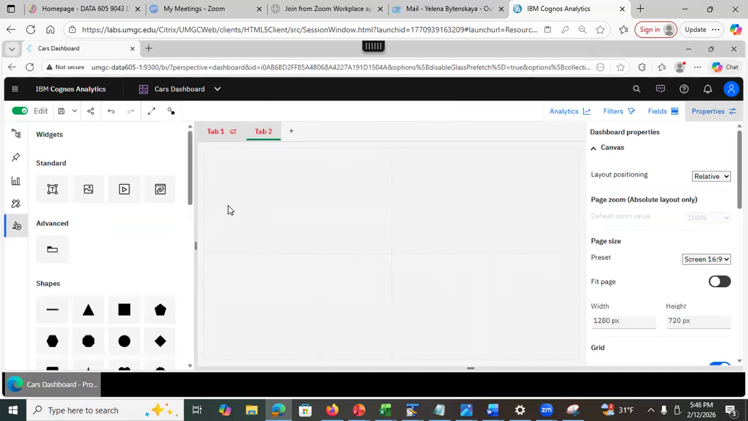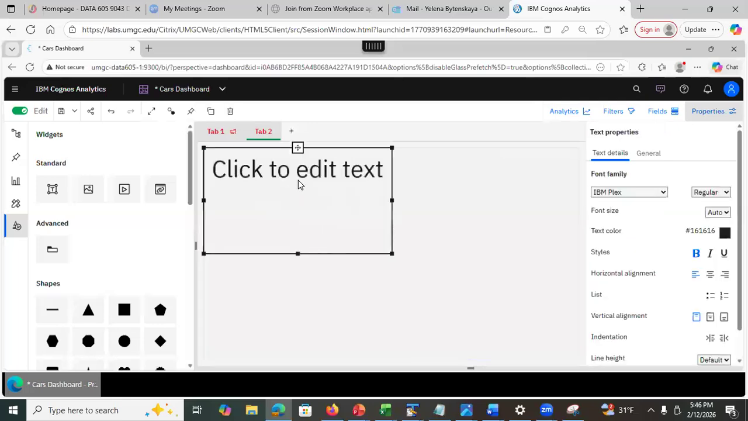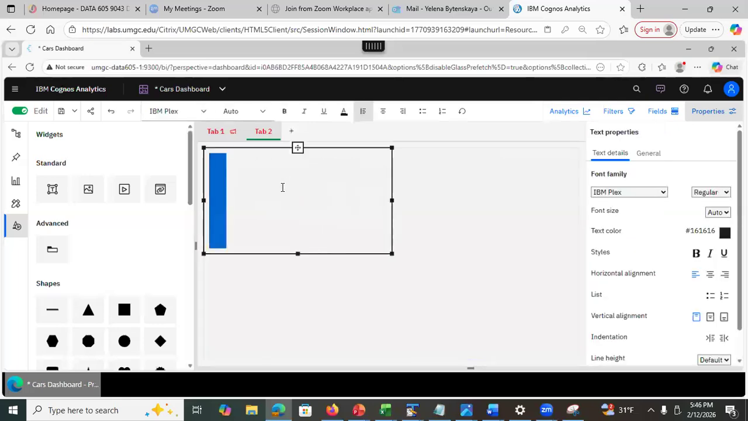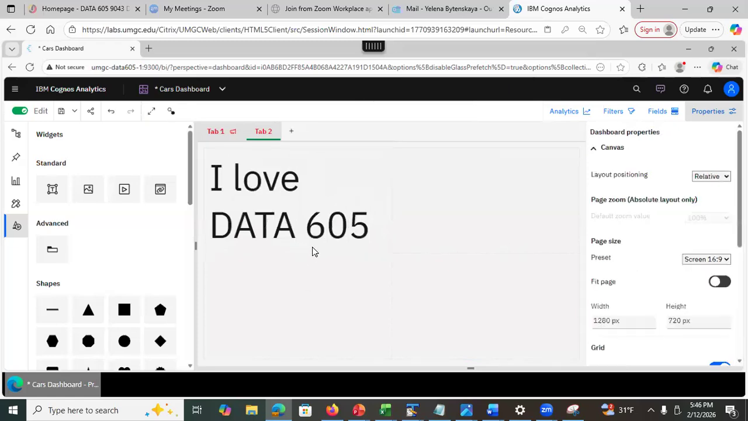So one of the widgets can be the text, like for example, but please, please, please do not let other students see this part of the video because they're gonna be mad at me, okay? I love data 605. But please, please, please do not share this, okay? Because they're gonna say, hey, you don't like us.